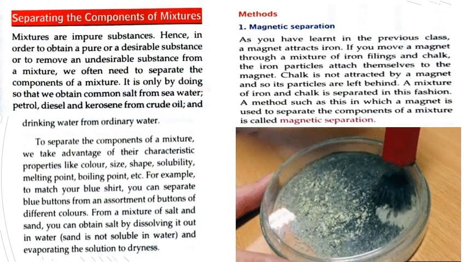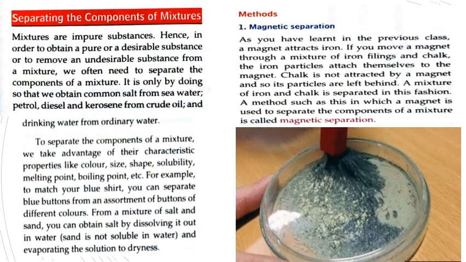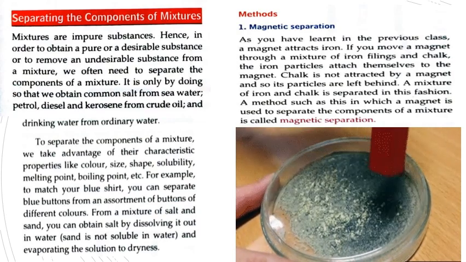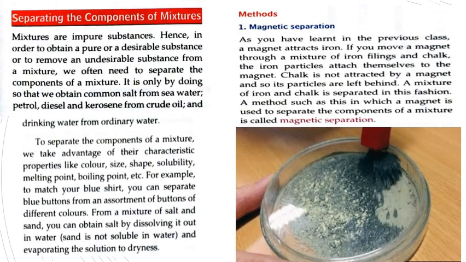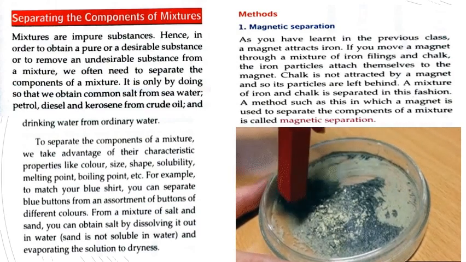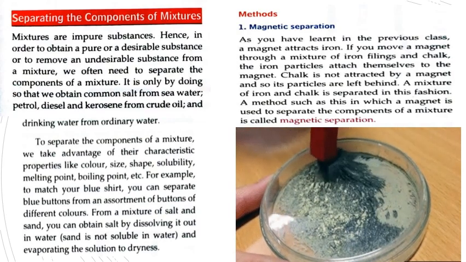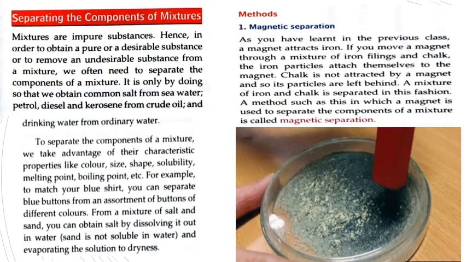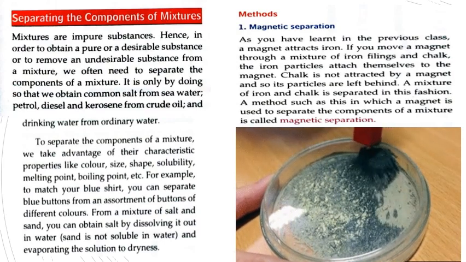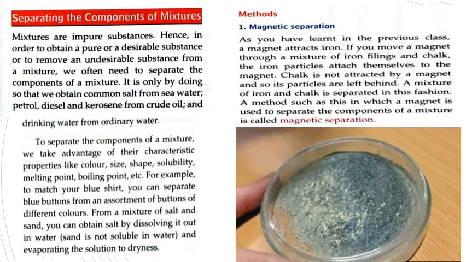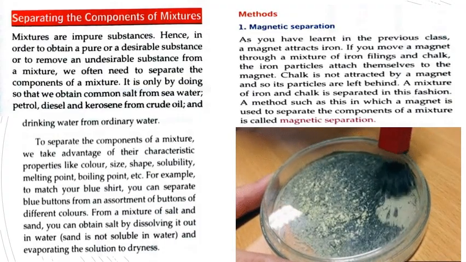A method such as this, in which a magnet is used to separate the components of a mixture, is called magnetic separation. So what is magnetic separation? In which a magnet is used to separate a particle from the mixture. And a magnet attracts iron, so of course we will be separating iron from a mixture.